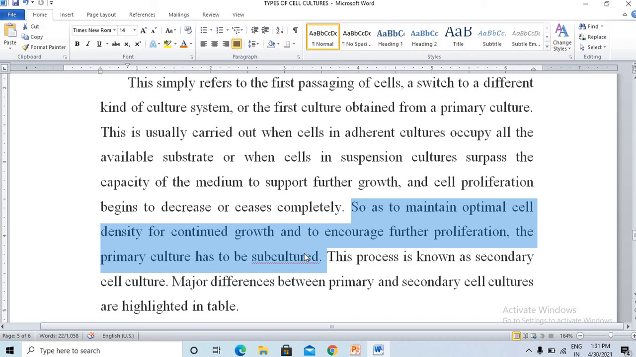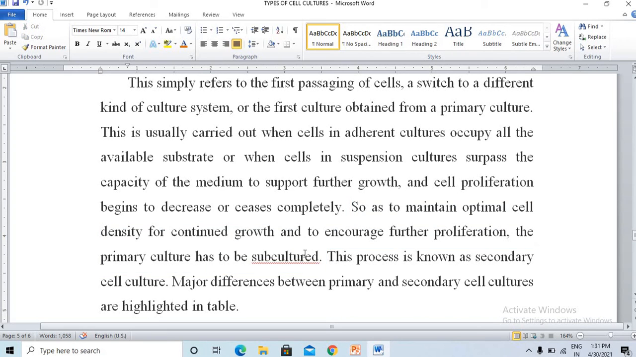You may have the doubt, why I have to switch over to secondary cell culture while I am having my primary cell culture. Primary cell culture can stop at some stage, so it should not be stopped. You have to maintain the optimal cell density. So for that purpose, you are going for the secondary cell culture.